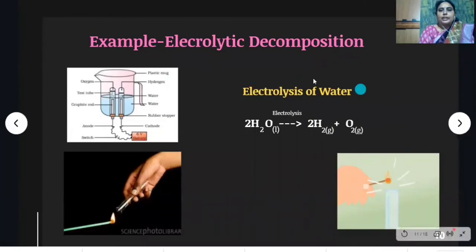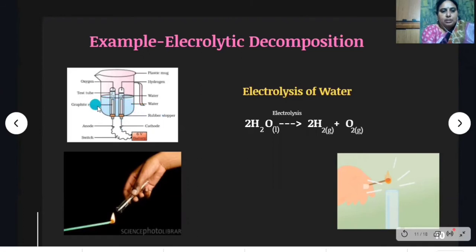Next, electrolytic decomposition reactions. A decomposition reaction that takes place in the presence of electrolysis is known as an electrolytic decomposition reaction. So let us perform one activity, children. Here we are taking a plastic mug and you have to make two holes at the bottom of the mug and fix two electrodes with rubber stoppers.